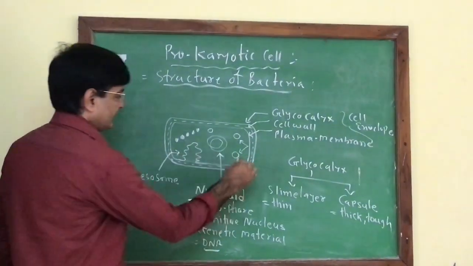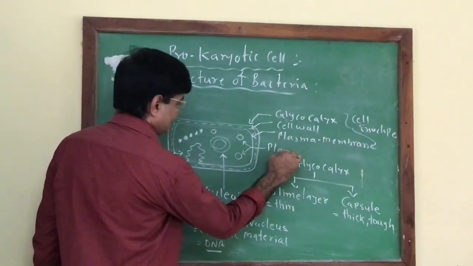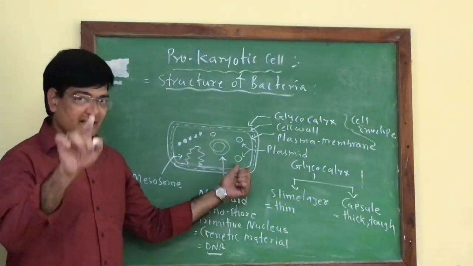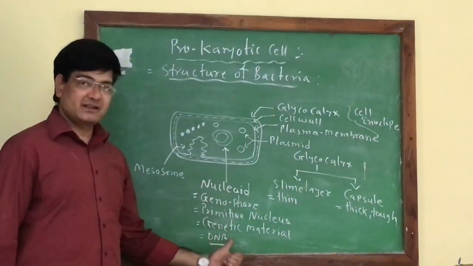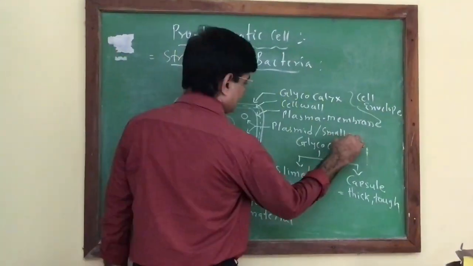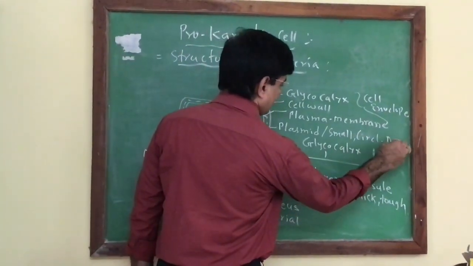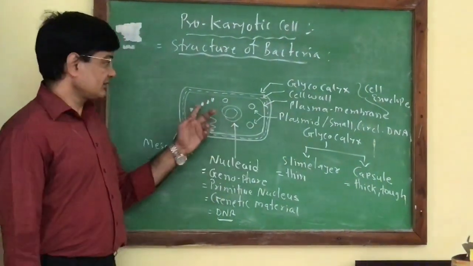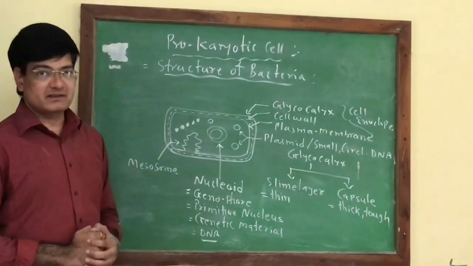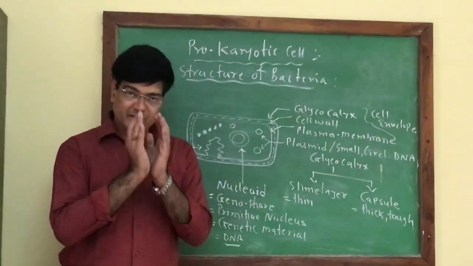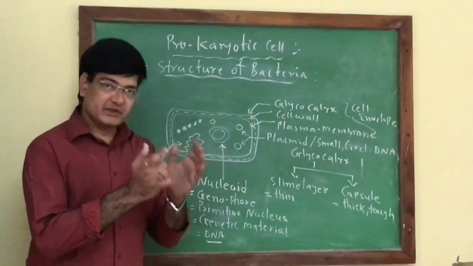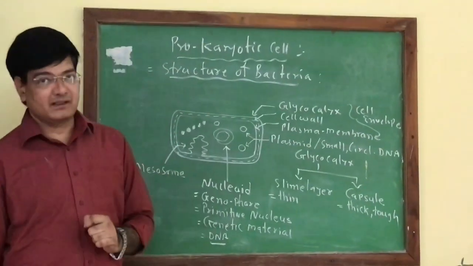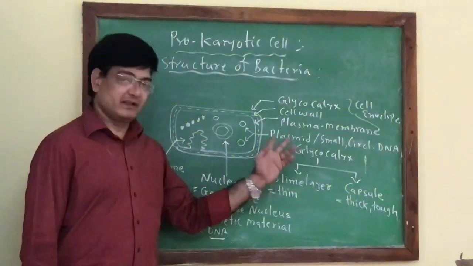The small circular DNA present in the bacterial cell is called plasmids. A plasmid is itself a DNA, but it is other than the bacterial genetic material or bacterial chromosome. These are small circular DNA molecules present in the bacterial cell. A large number of plasmids may be present in each bacterial cell. The plasmid provides some phenotypic characteristics and some special characters to the bacterial cell. Phenotypic character means the appearance of the bacteria is due to the presence of this plasmid inside it.